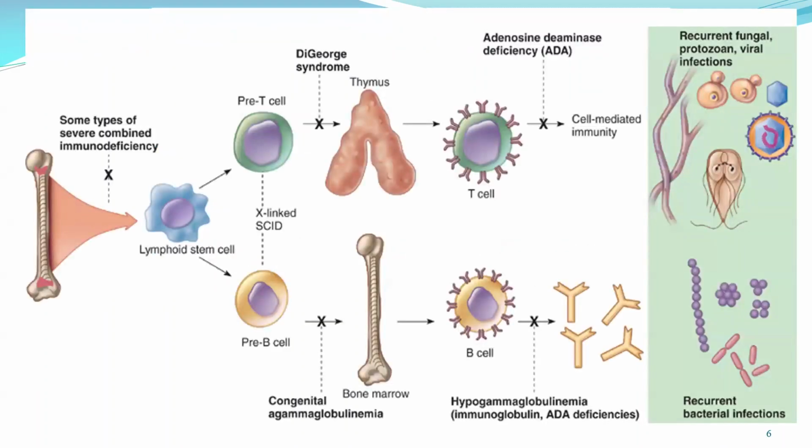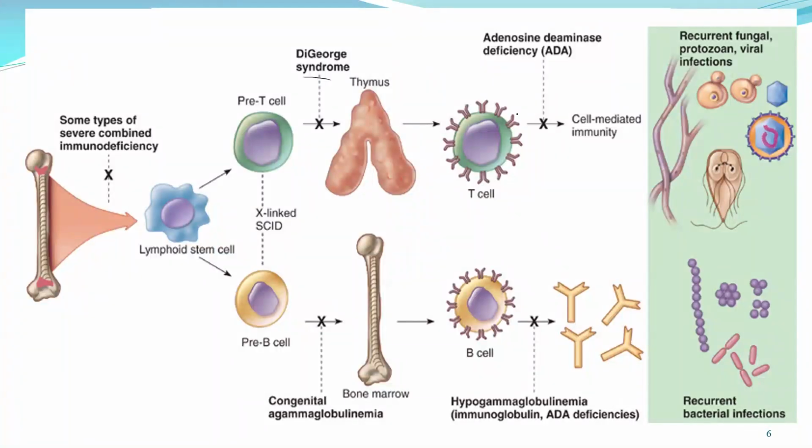Now, this is some primary immunodeficiency disease, like DiGeorge syndrome over here. What happens? This individual is unable to produce T cells. So the T cell is not developed, not matured inside the thymus.